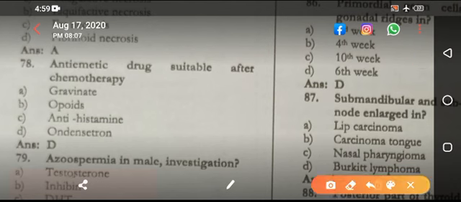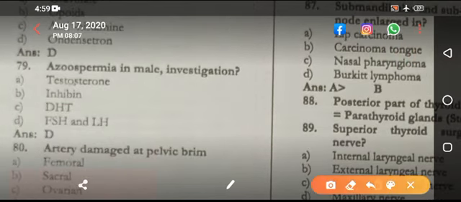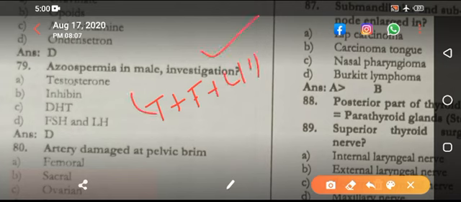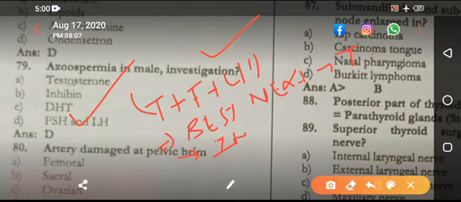Anti-emetic drug suitable for chemotherapy is ondansetron, that is onset. Azoospermia, investigation is now you are having testosterone plus FSH and plus LH. You have to look for this option. If the question says best next step, the answer is testosterone. If the question says only investigation, then the answer is FSH and LH. Over here the answer is right.